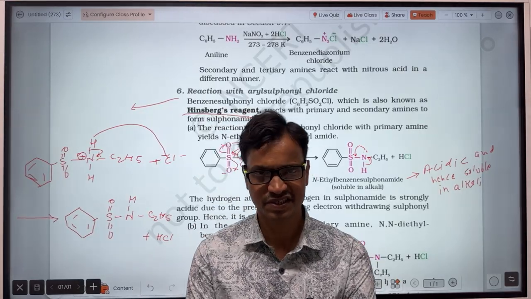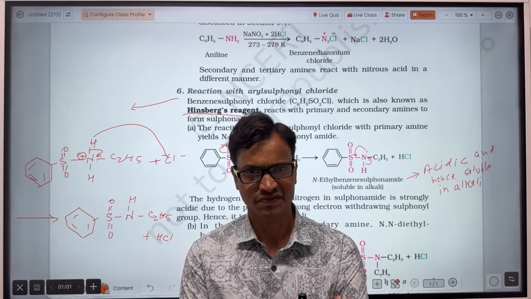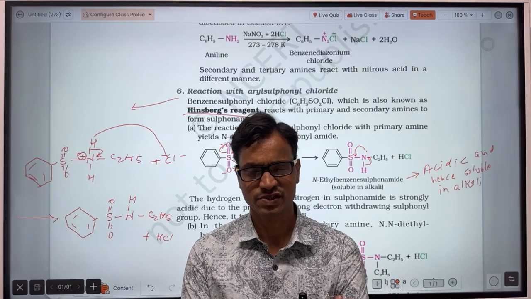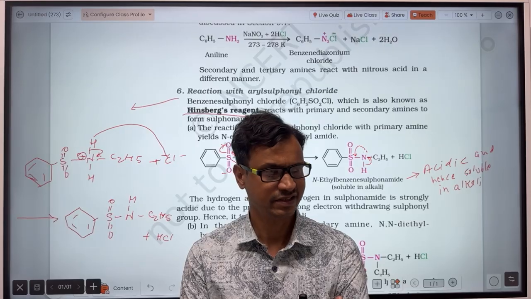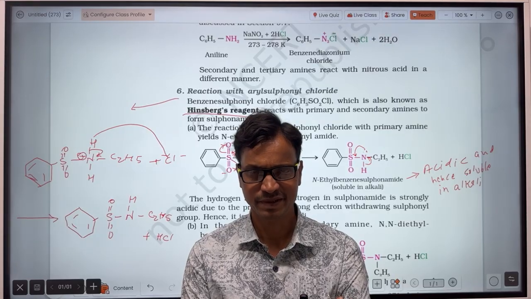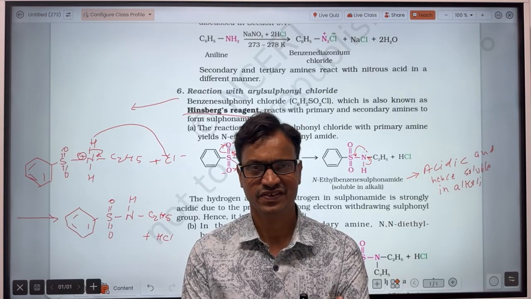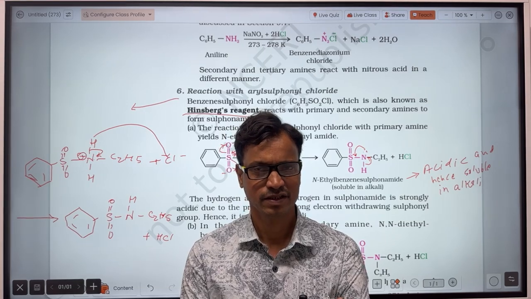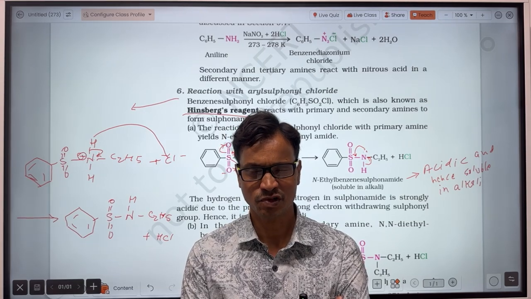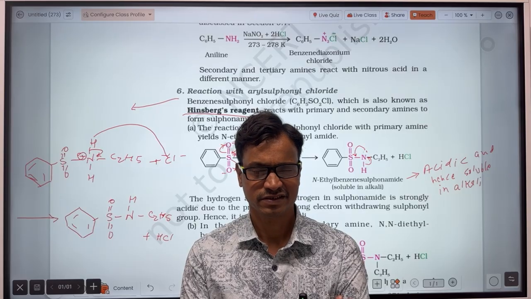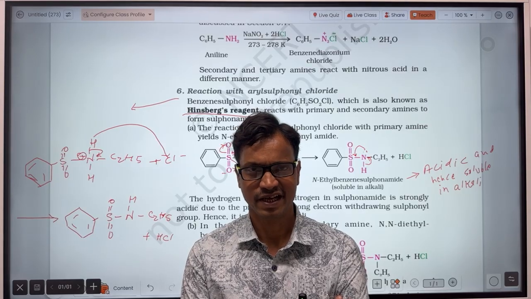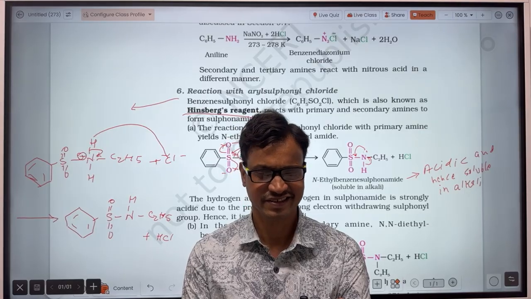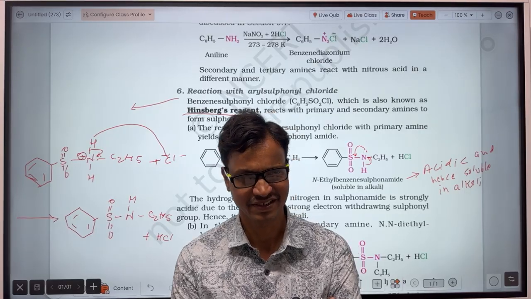But with Hinsberg's reagent, when the compound reacts with Hinsberg's reagent and the product formed is soluble in alkali, then the compound is a primary amine. If the product formed is not soluble in alkali, then it is a secondary amine. And if the amine does not react with Hinsberg's reagent, then it is a tertiary amine.